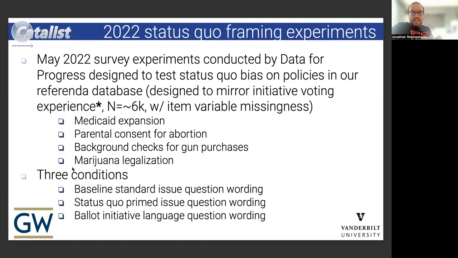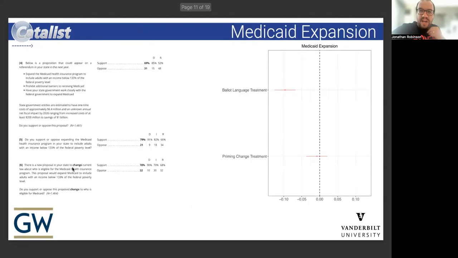And we had 3 conditions, 2 that are very similar to the previous test: baseline standard issue question wording, a second one that primed status quo in the question wording, and a third one that we modeled off of various ballot initiatives on these various topics. So just to give you a sense, this is an example of the output of our analysis of a Medicaid expansion experiment that we ran in this particular arm, one of these 4 public policies that we tested.